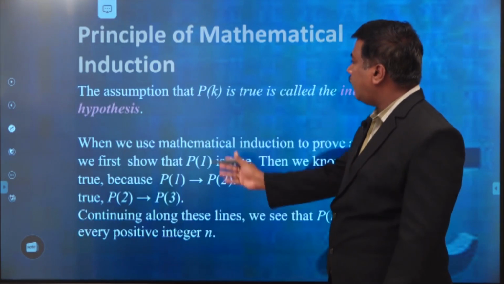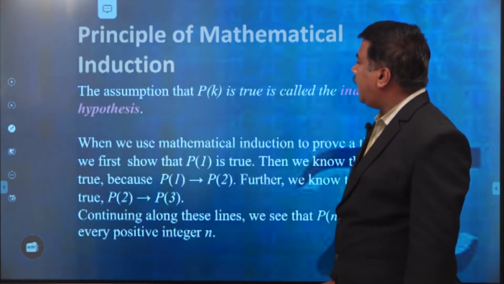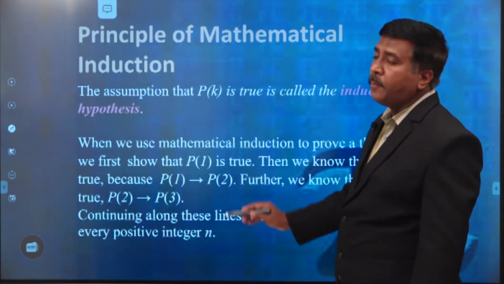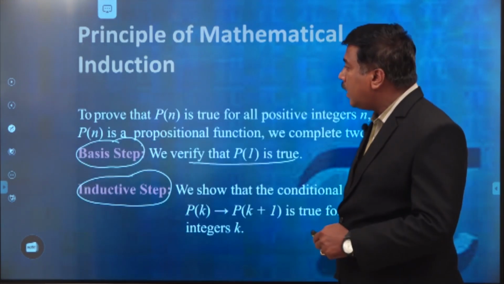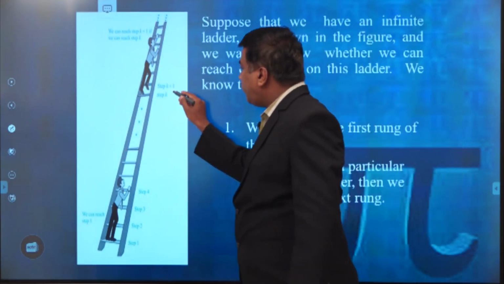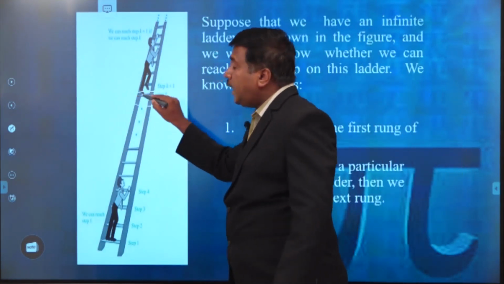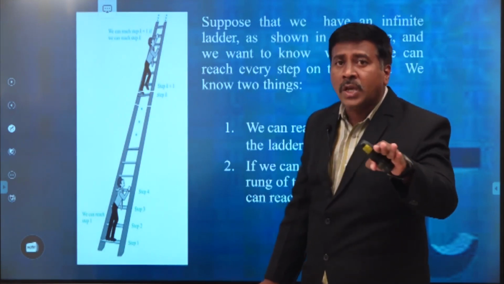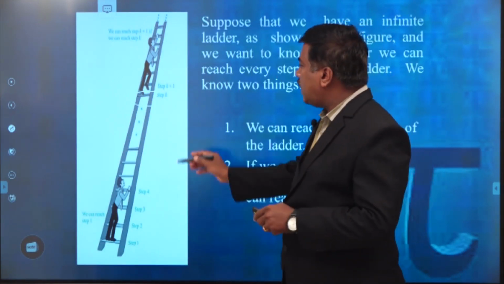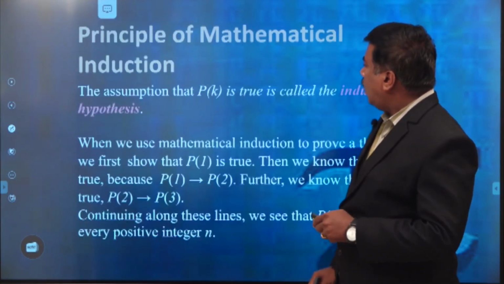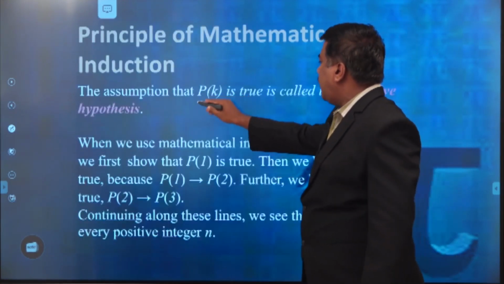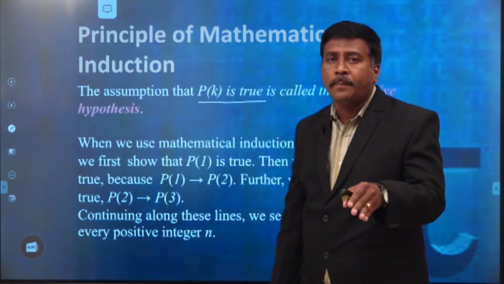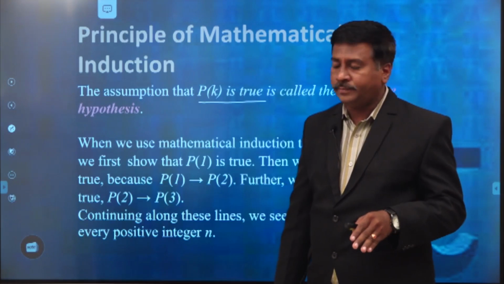Similarly, next one. In the principle of mathematical induction, the assumption that P of k is true is called the inductive hypothesis. Please all of you see this. The assumption we take is that the person has reached the kth step; that is our assumption only. So the assumption that P of k is true is called the inductive hypothesis. This is the second step of mathematical induction.